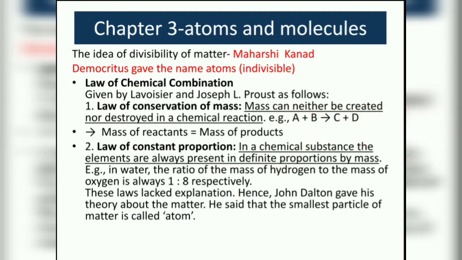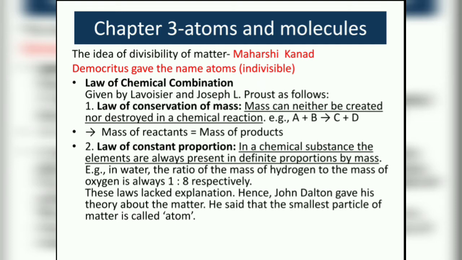Next law is the law of constant proportion. This law states that in a chemical substance, the elements are always present in a definite proportion by mass. Example: water. The ratio of mass of hydrogen to mass of oxygen is always 1 is to 8. So when hydrogen and oxygen are mixed in 1 is to 8 ratio by mass, then only we get H2O, water. These laws lack an explanation.